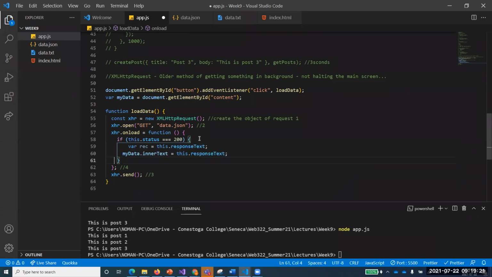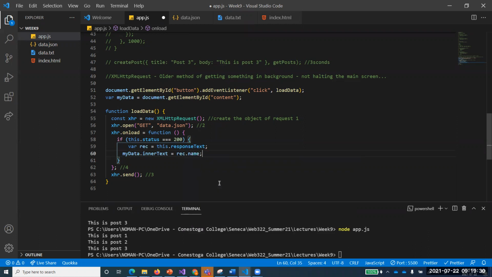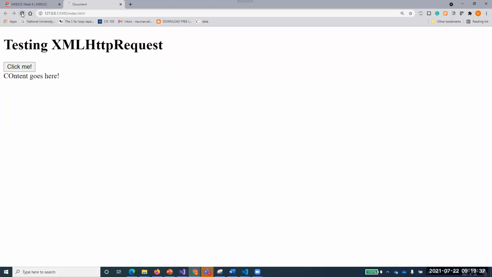You know what I'm saying? I have received all this data into our variable rec, because this is one record only. So if I say rec dot name, will I get the name of that data? If yes, if no, why no? Let me just run that. Of course, I hope some of you understand that it would be undefined.